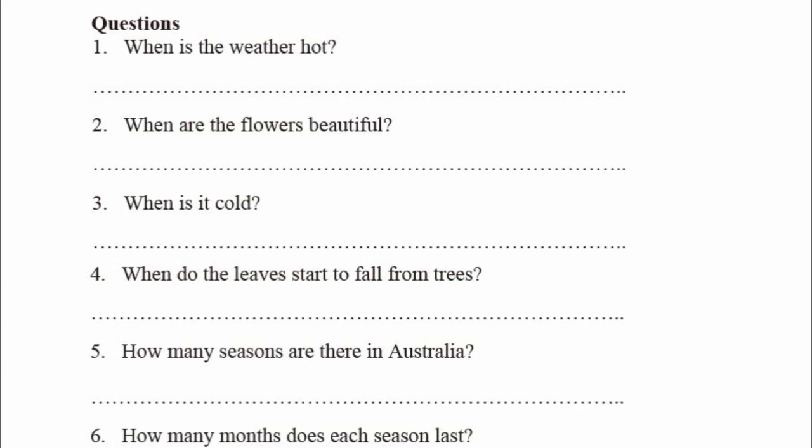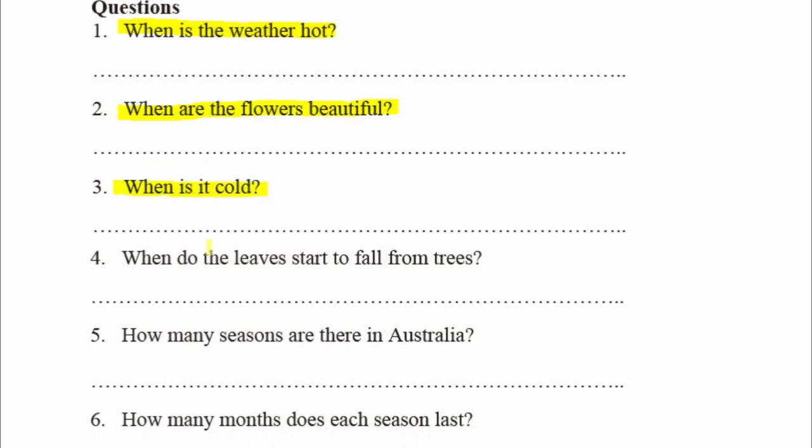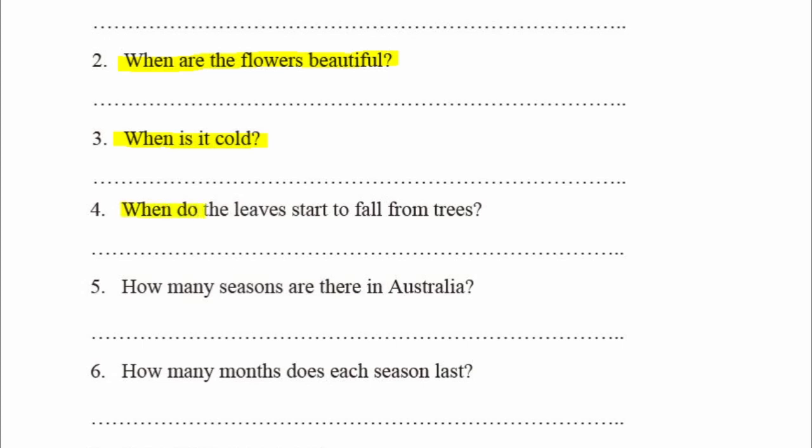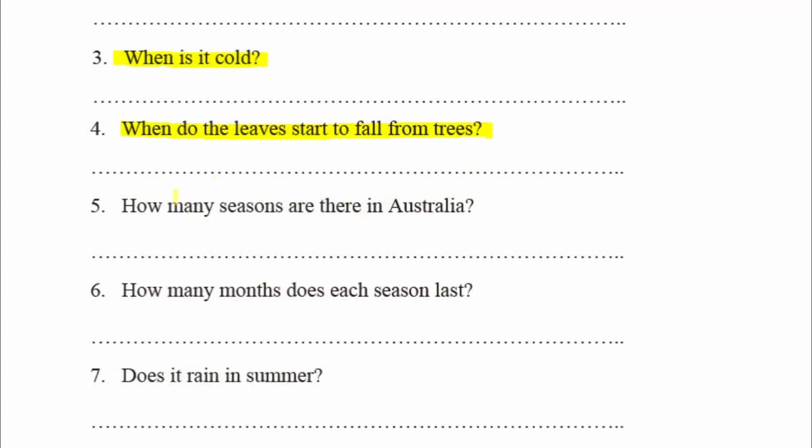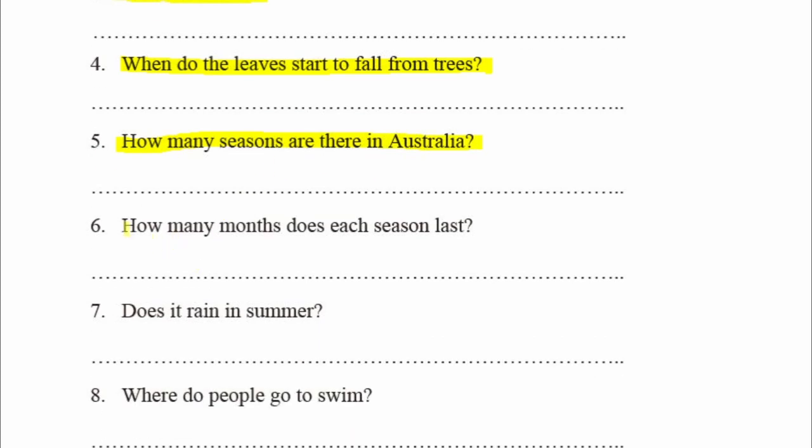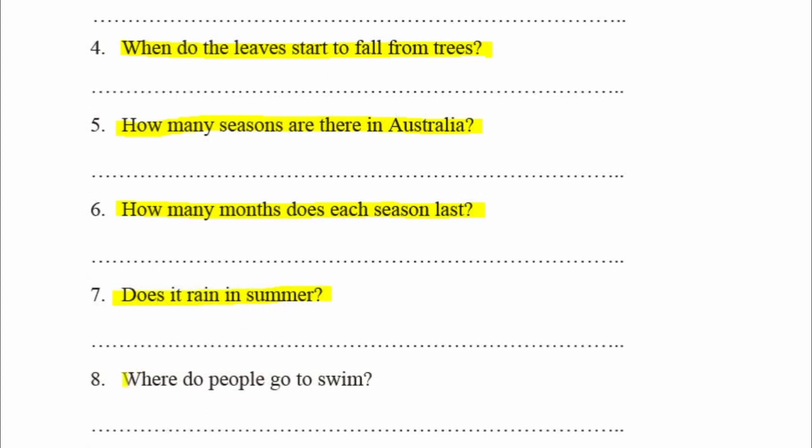Question number 1. When is the weather hot? Question number 2. When are the flowers beautiful? Question number 3. When is it cold? Question number 4. When do the leaves start to fall from trees? Question number 5. How many seasons are there in Australia? Question number 6. How many months does each season last? Question number 7. Does it rain in the summer? And question number 8, and the final question, where do people go to swim?